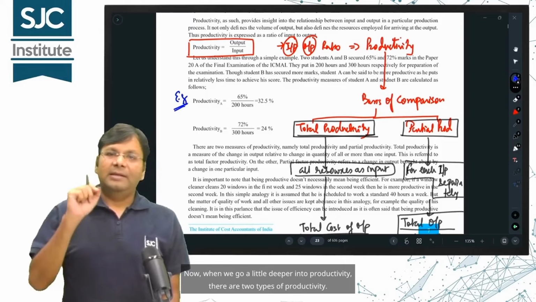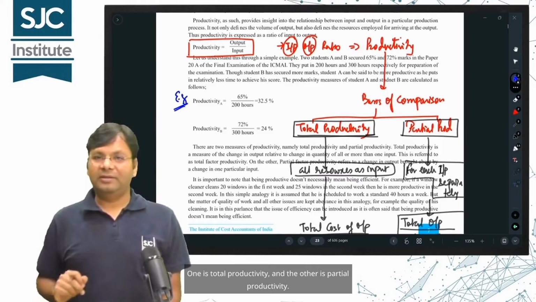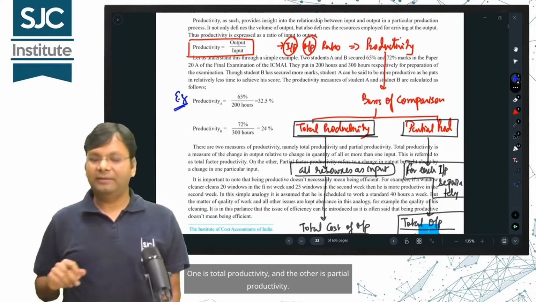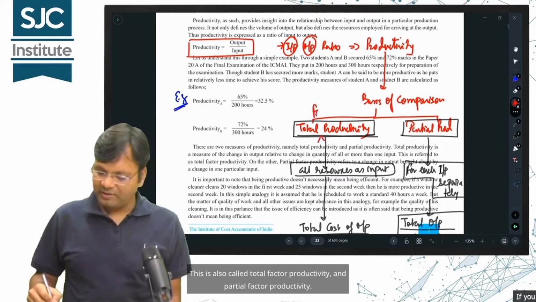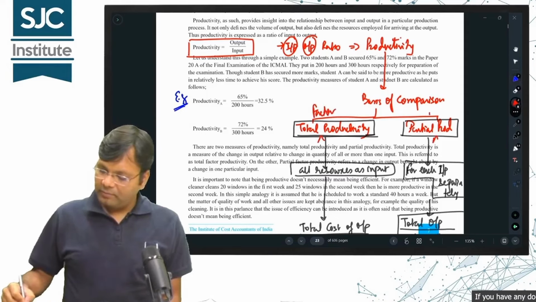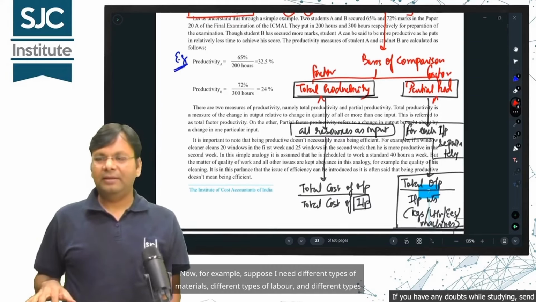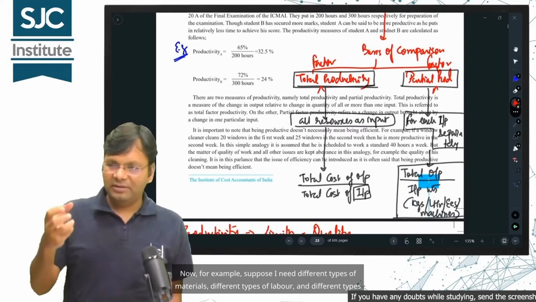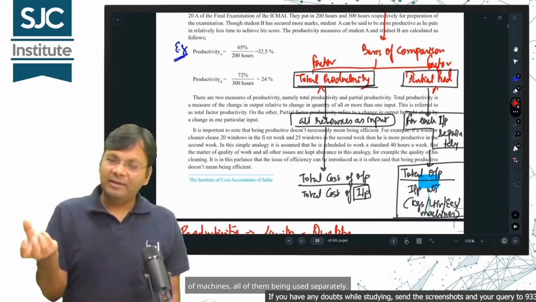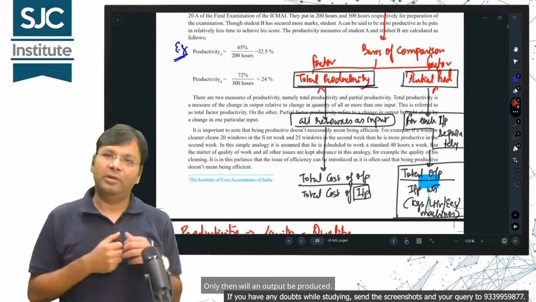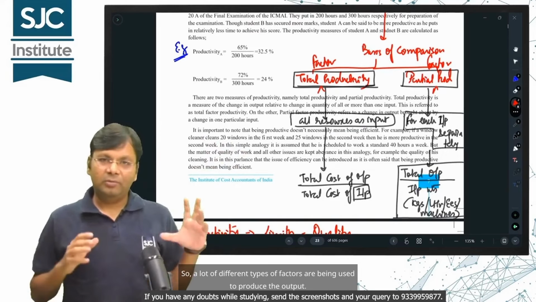Now, when we go a little deeper into productivity, there are two types of productivity. One is total productivity and the other is partial productivity. This is also called total factor productivity and partial factor productivity. Factor means resource of production. Now, for example, suppose I need different types of materials, different types of labor, and different types of machines, all of them being used separately. Only then will an output be produced. So, a lot of different types of factors are being used to produce the output.